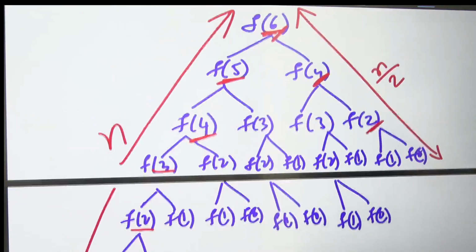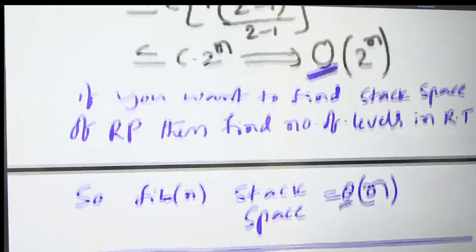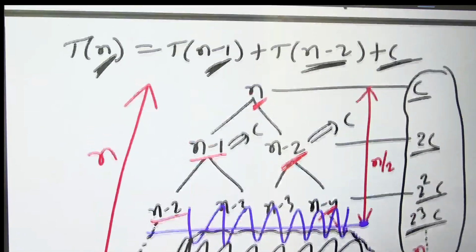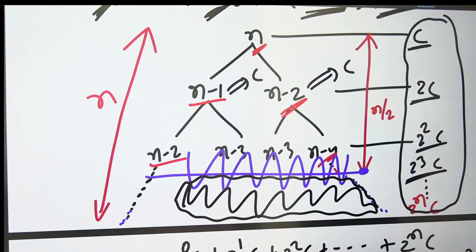And one more. The same tree I drew previously also. See, this is also almost similar. N becomes left n minus 1, n minus 2. N minus 1 becomes left n minus 2, n minus 3. Same thing I did. So left n levels, right n by 2 levels, same.